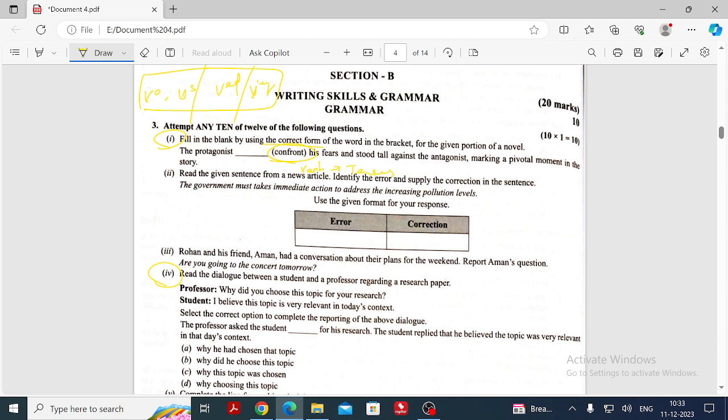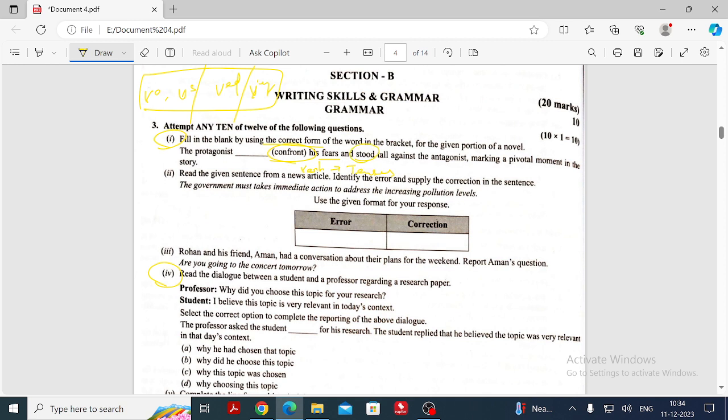For example, read the question. Who is the protagonist? Who will be considered as a protagonist? In a story, protagonist means the hero, the person who lives the story. Antagonist means villain, the enemy. So remember that the protagonist confront his fear, and what they have mentioned is stood.